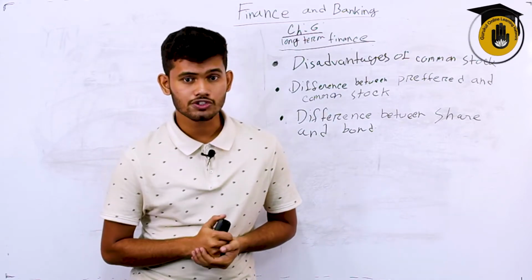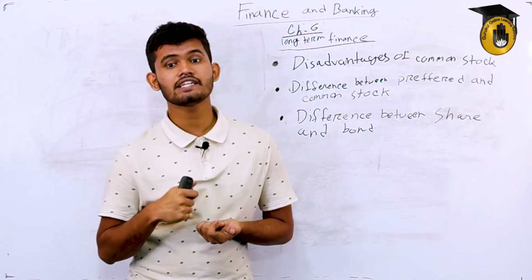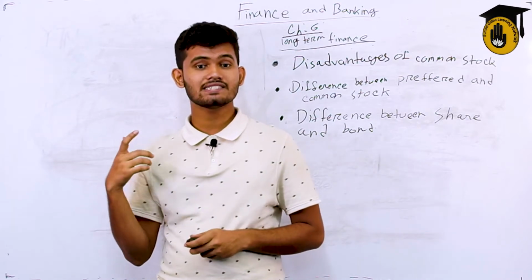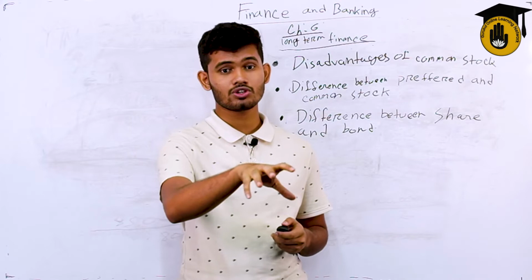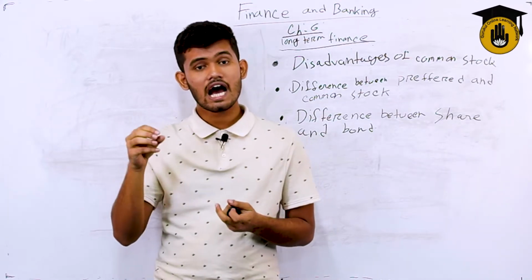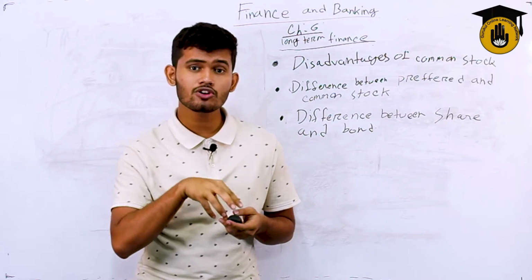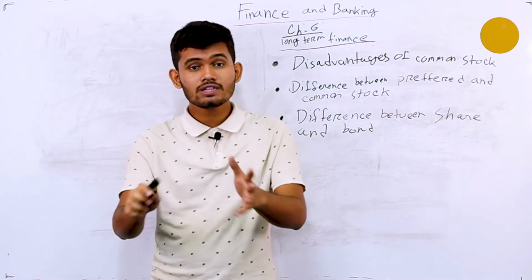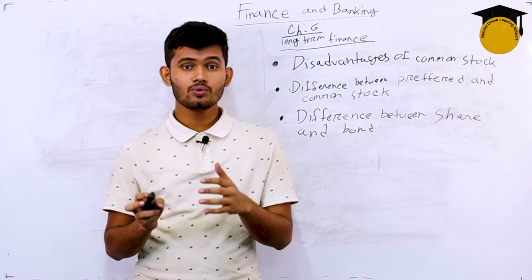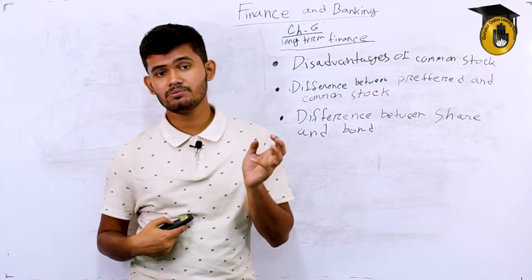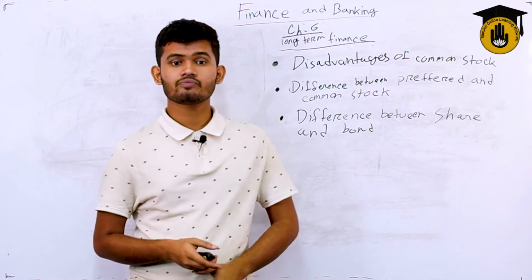High flotation cost. The issuance, i.e. underwriting, brokerage fees and the other issue expenses are higher compared to other securities. It only happens in the case of common stockholders. Common stockholders are basically the owners of the company, small owners, but within that, they have to fill out all the gaps in the company. They will participate in everything. That's why sometimes they get too much money and sometimes they do not get money at all.